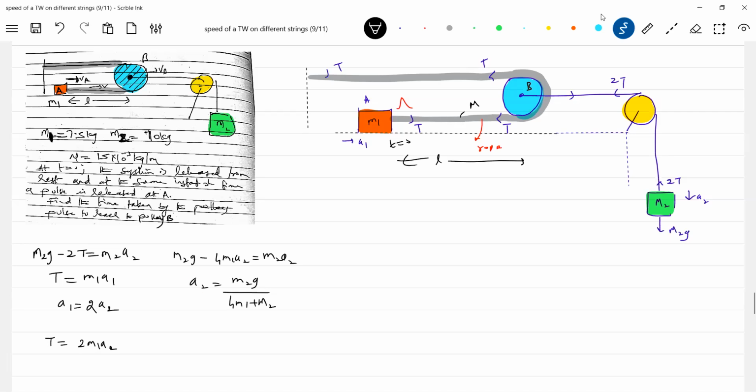Okay, after getting this A2, then we'll get A1. Then what is the tension? M1A1. Okay, there's no problem. Now we have everything, the tension and so on.